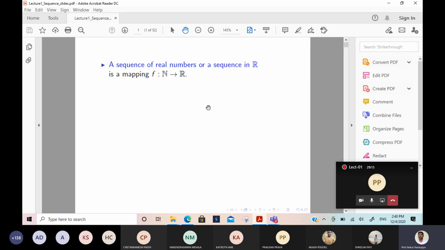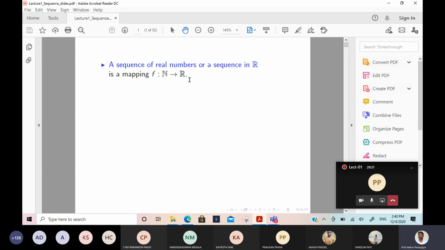More important. So what is the sequence? So here in your course, it is a sequence of a real number. It is a mapping, or a function, from natural numbers to real numbers. So here the domain is the natural numbers and the codomain is the real numbers. If the codomain is complex numbers, then it becomes a sequence of complex numbers.